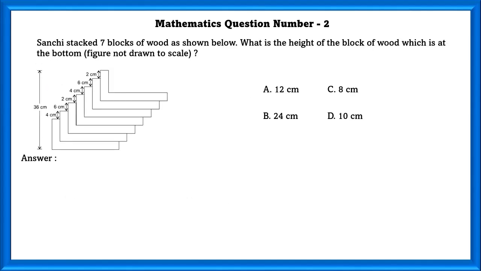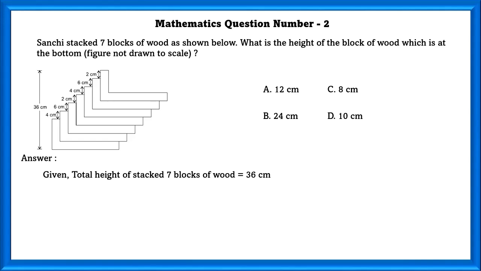Mathematics question number 2. Sanchi stacked 7 blocks of wood as shown. What is the height of the block of wood which is at the bottom? Figure not drawn to scale. As we can see here, they have given the total length and they have given every single length except for the bottom one. So using this, we can find the value of the bottom one.